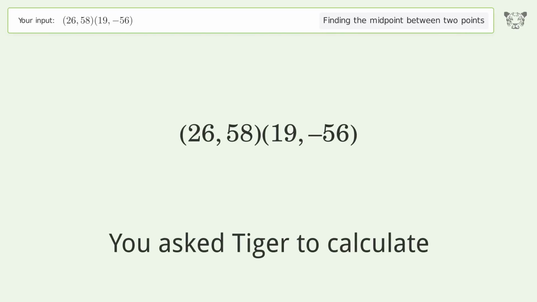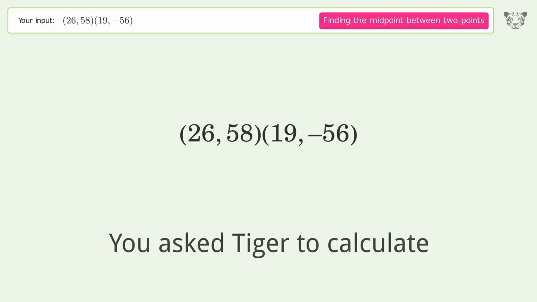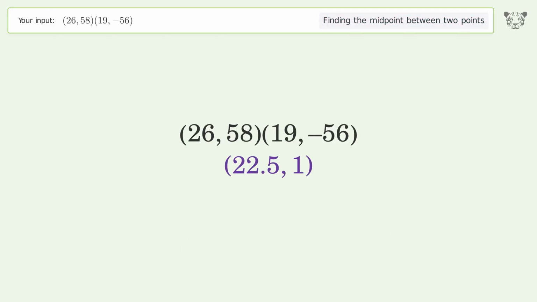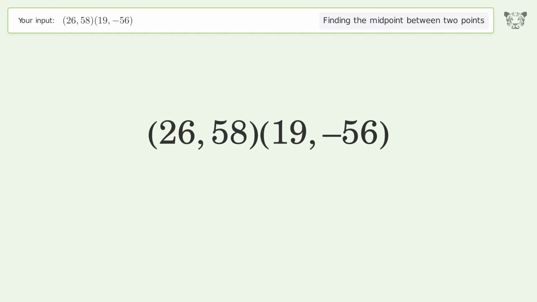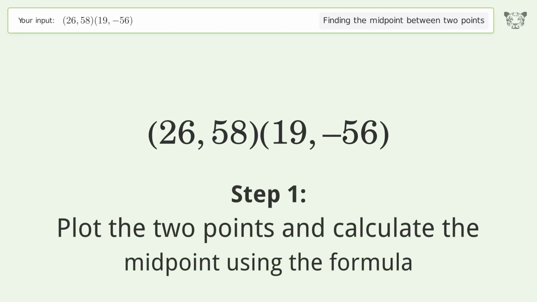You ask Tiger to calculate. This deals with finding the midpoint between 2 points. The midpoint between the 2 points is 22.51. Let's solve it step by step. Plot the 2 points and calculate the midpoint using the formula.